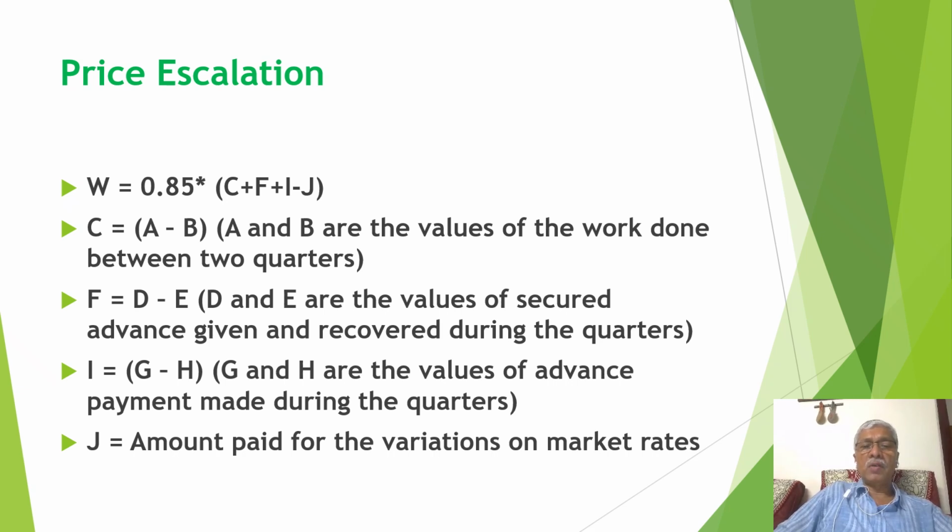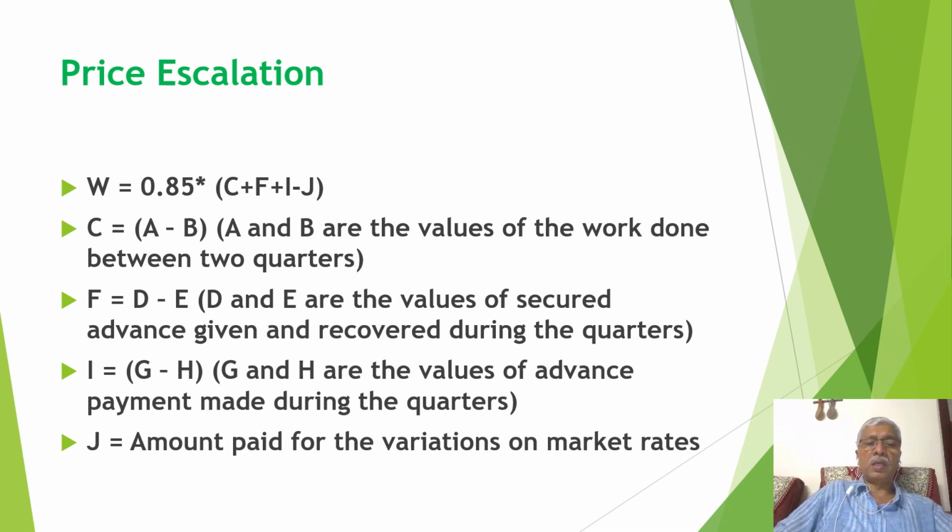A is the value of work done up to date in the last quarter, and B is the value of work done in the previous quarter. So if we are paying the price escalation between these two quarters, then A minus B becomes the work cost. And then F is D minus E. Here D and E are the values of secured advance given and recovered during the quarters.